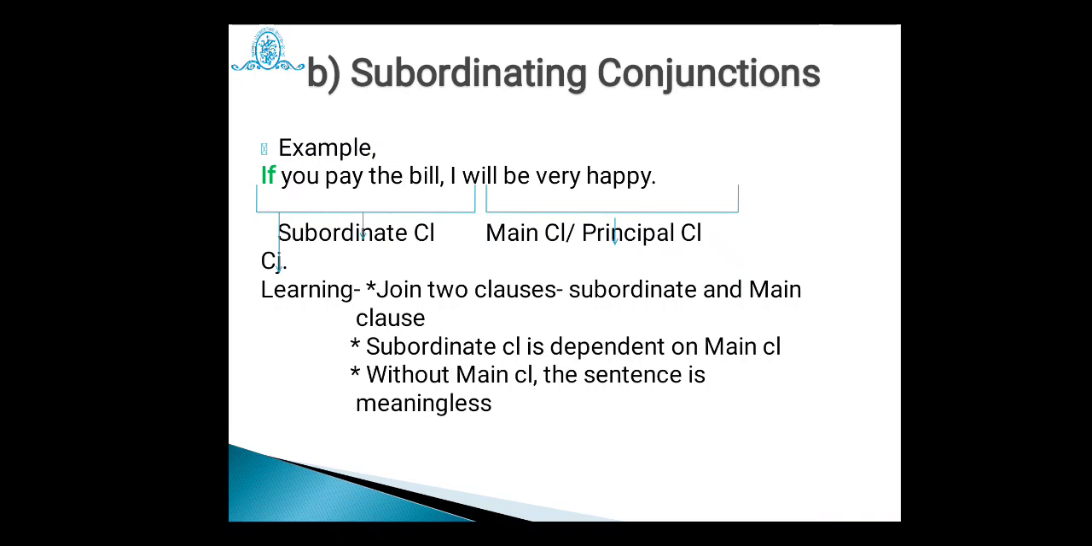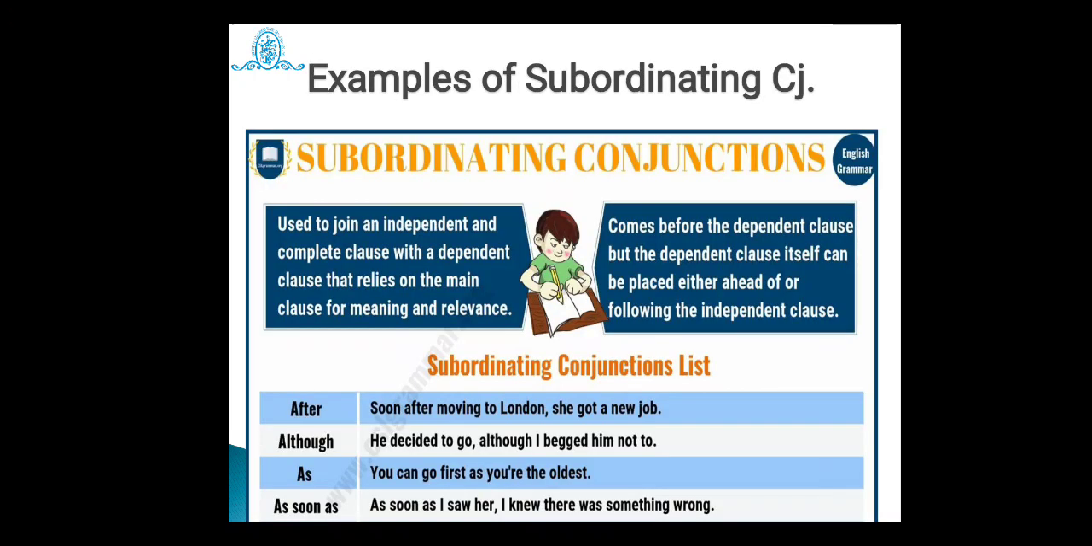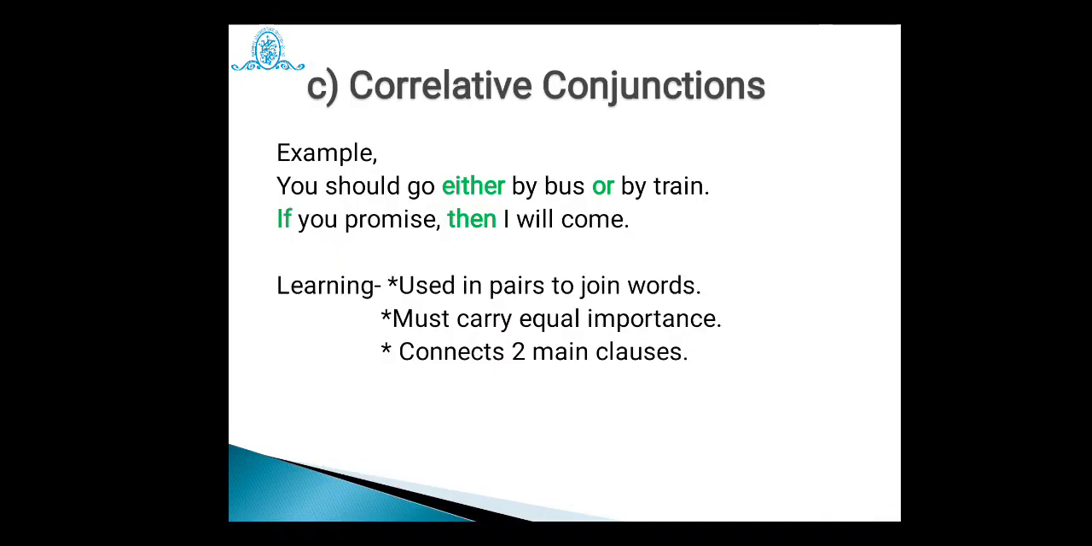So to have the fulfillment of the meaning of the sentence, there is a necessity to have at least one main clause or principal clause. Generally, subordinating conjunctions are very vast. They contain all WH words, also after, although, as soon as, no sooner than, hardly had, even then, that, as. All those words come under subordinating conjunctions because they join two clauses from which one is a subordinate clause and another is your main clause.